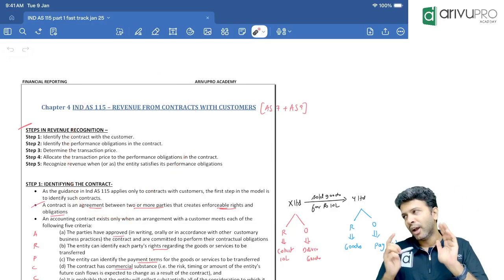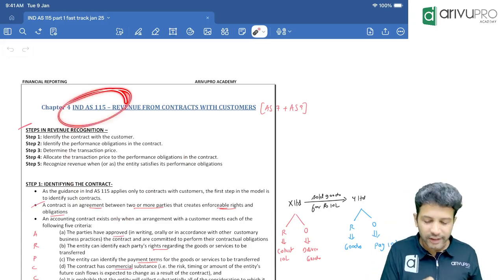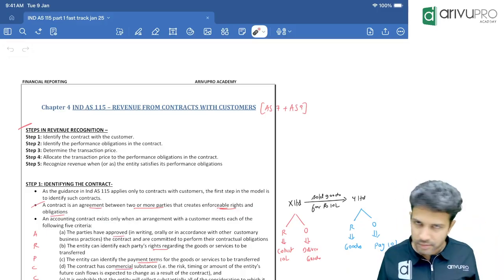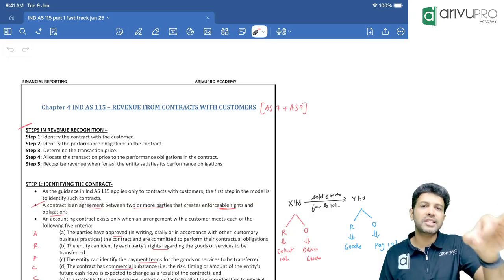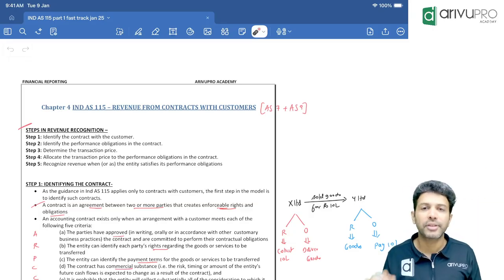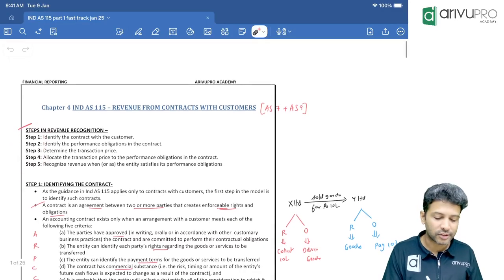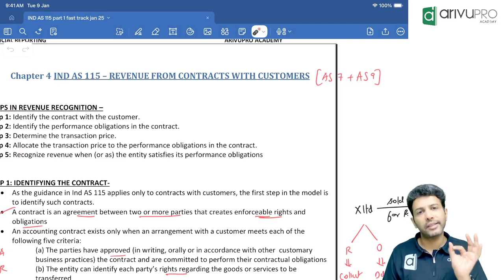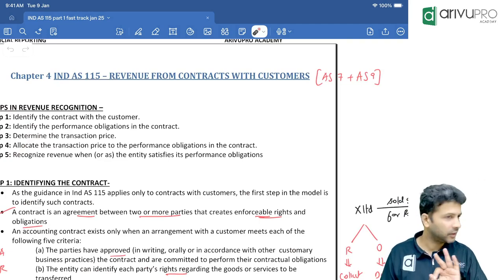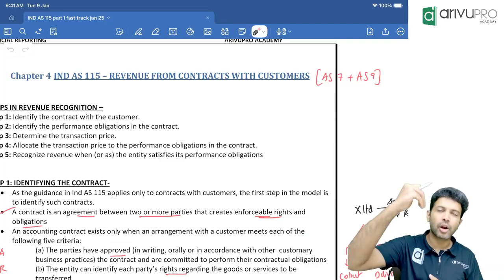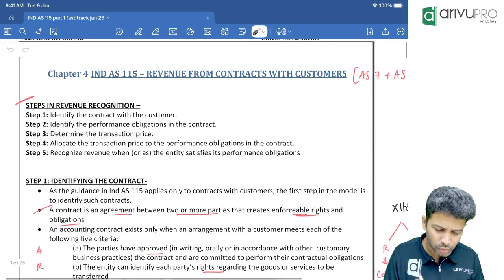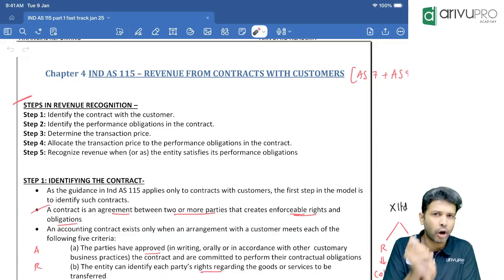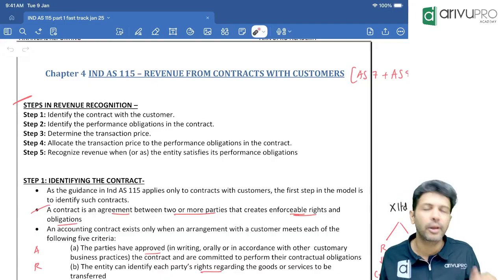Now, how does IND AS 115 work? There are 5 steps for revenue recognition. It is a 5-step process. If the 5 steps are satisfied, then only a company will book the revenue. Otherwise, no. Once I call out each step, you don't have to write this down, as each step we'll discuss in detail. First, I'll just call out the steps once for your reference.